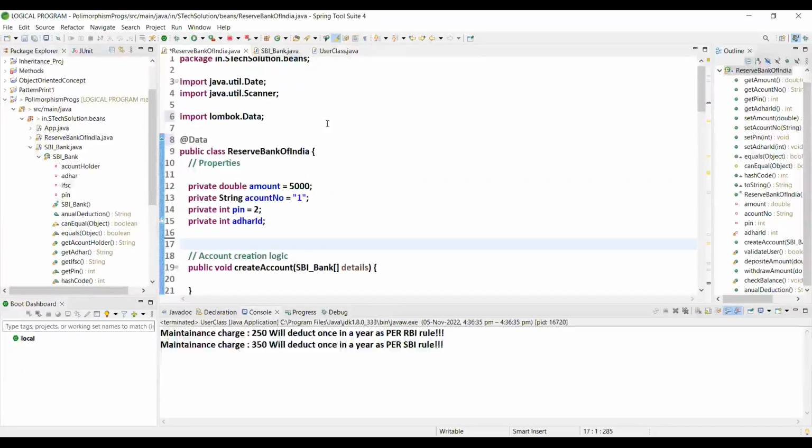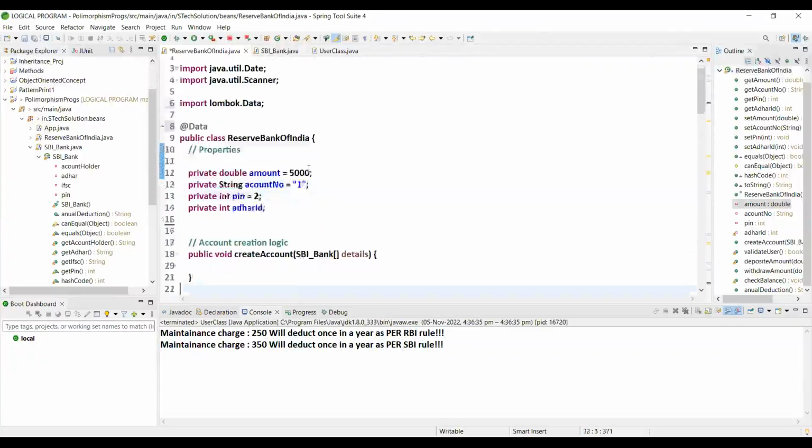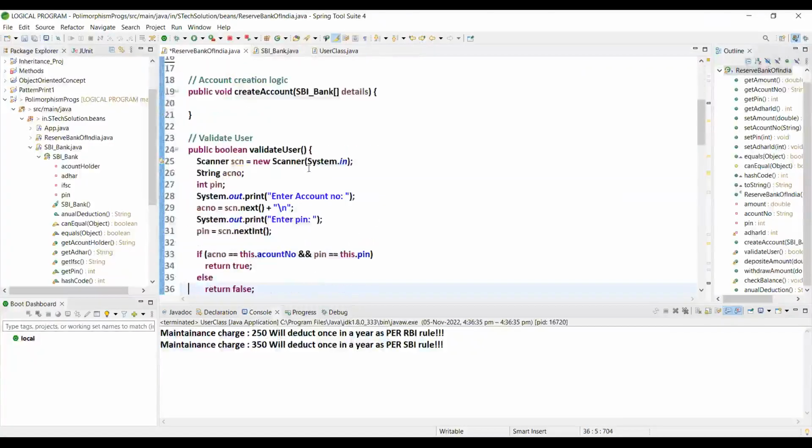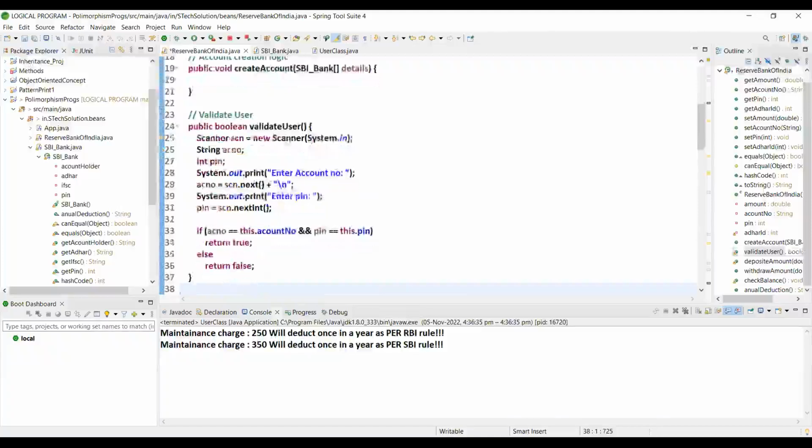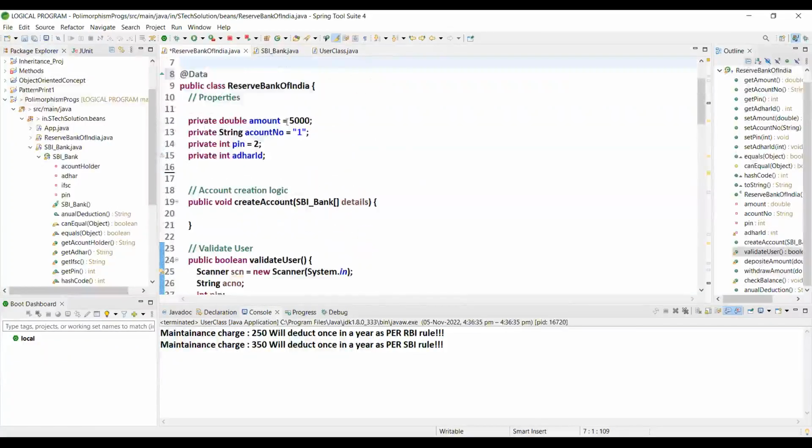Sir, I'm trying to develop that application by taking RBI as a class as of now, and I'm validating the user entry by hard coding the account number and PIN.